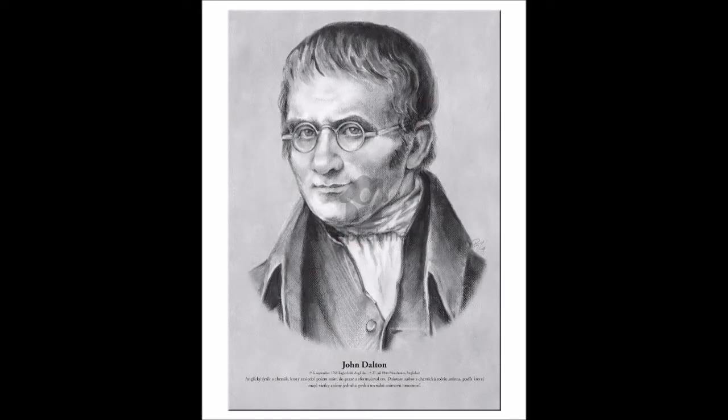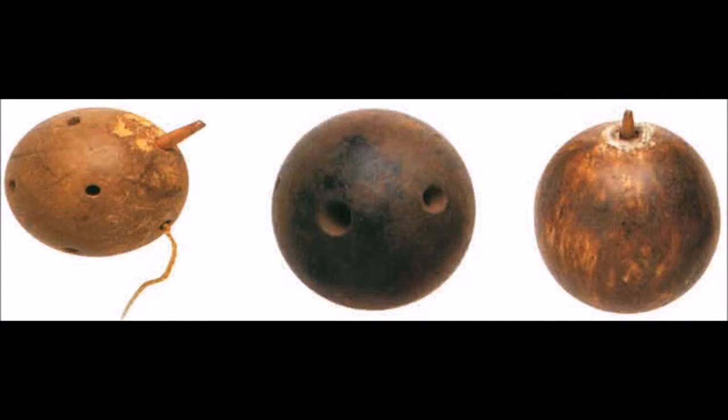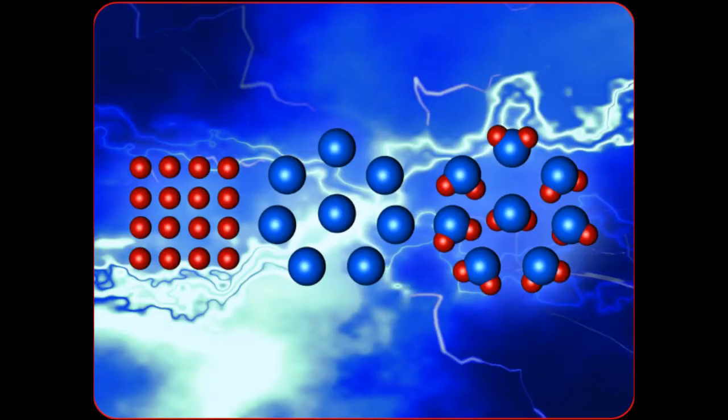The first actual model theory of an atom that is most comparable to today's model was by John Dalton. This was much like Democritus, only he had the evidence. He too said that all particles were indivisible, and elements were characterized by the mass of their atoms. To explain, all atoms of the same element have identical weights, and atoms of different elements have different weights. When elements react, their atoms combine in simple whole number ratios. Dalton reasoned that compounds have a fixed ratio because of the rearrangement of the atoms.